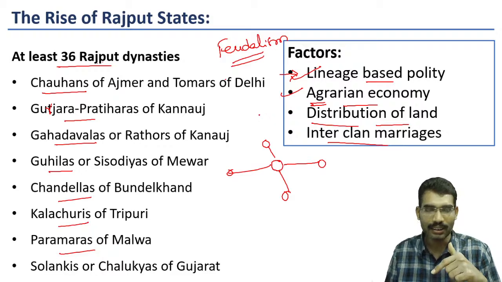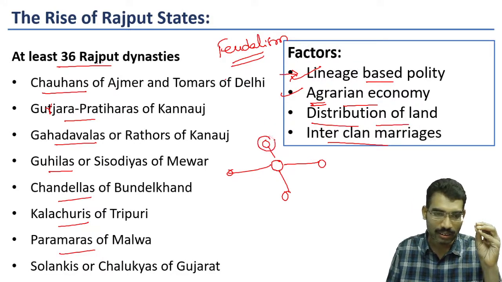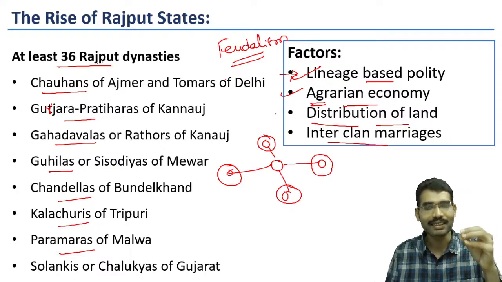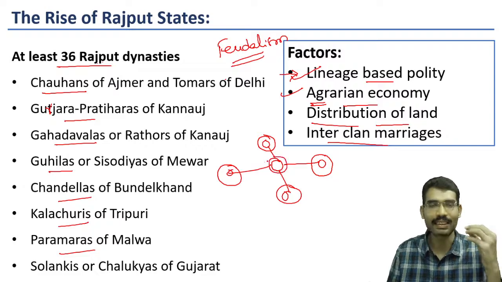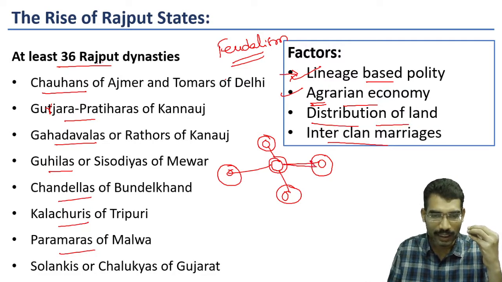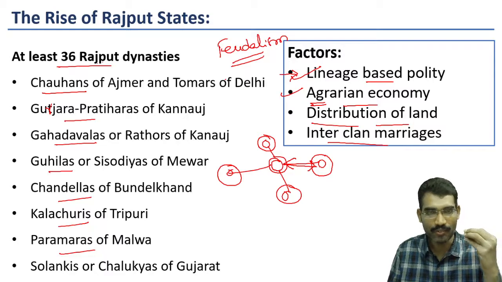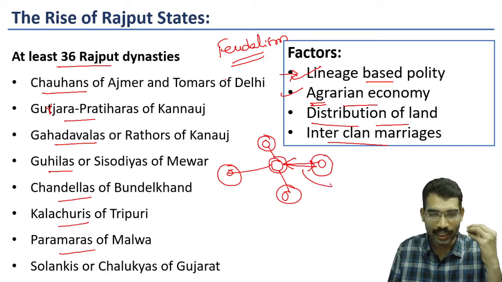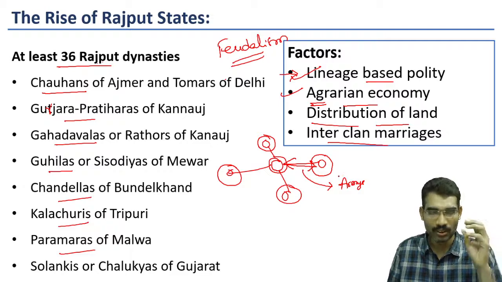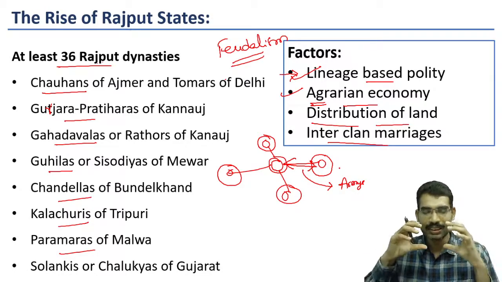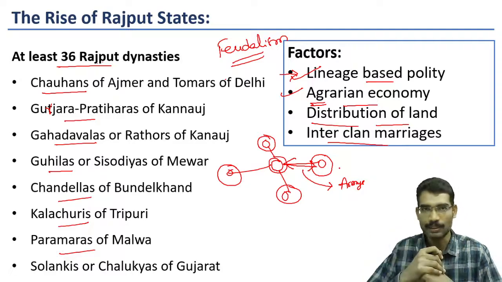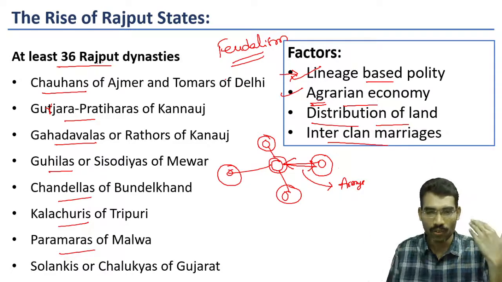Now during this time period, individual feudal lords were taking the decisions and they almost acted as independent from the center. The main relationship between the central power and the feudal power was to supply arms, army, men and material in case of war. So this is the major relationship between the central authority and the feudal authorities. One of the main reasons was the enhancement in the agrarian economy.